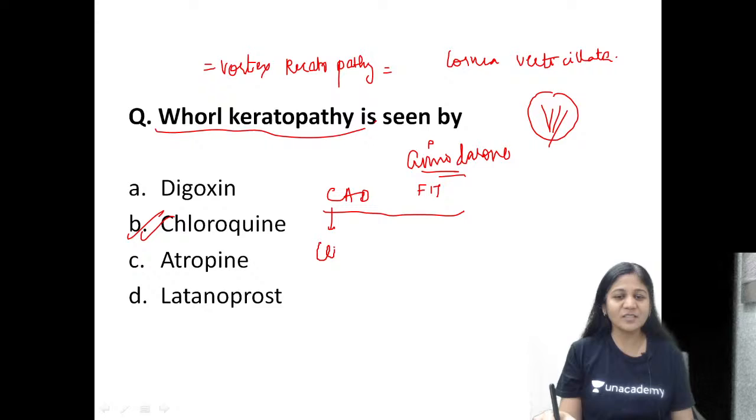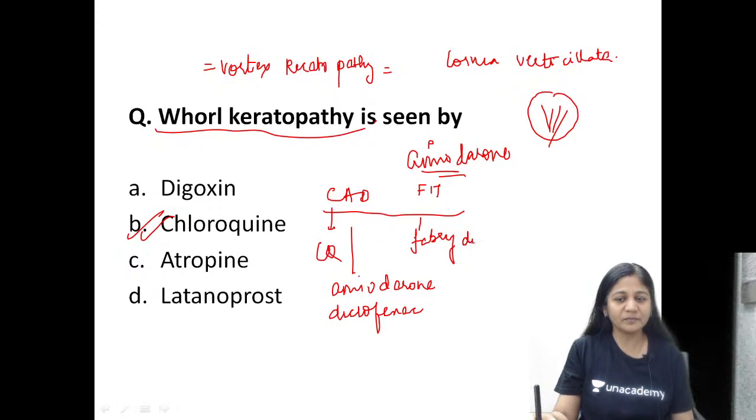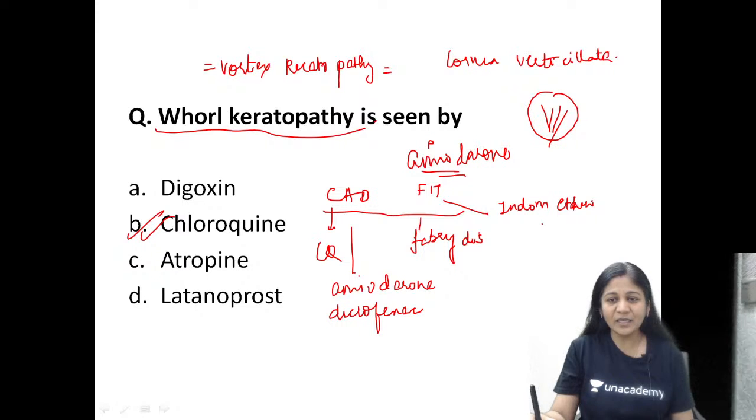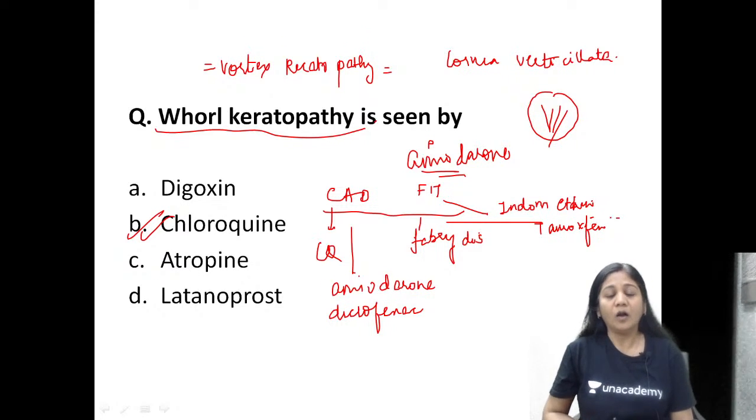C is chloroquine, A is amiodarone, D is diclofenac, F is Fabry's disease, I is indomethacin, and T is tamoxifen. So these are the conditions where you can have similar accumulations, cornea verticillata.